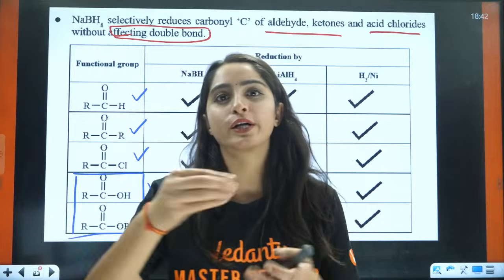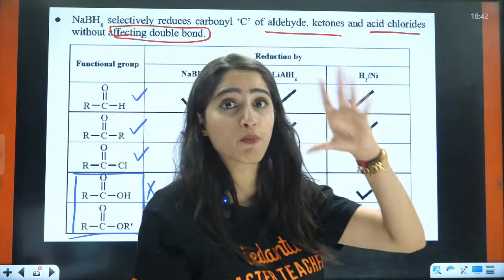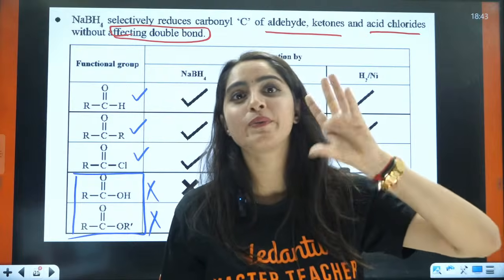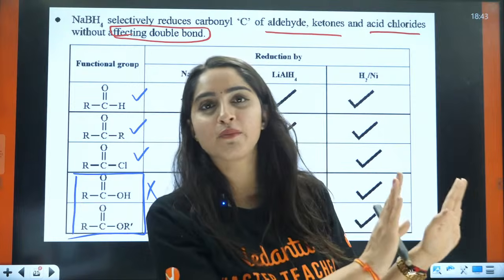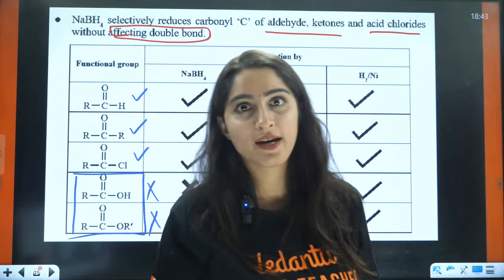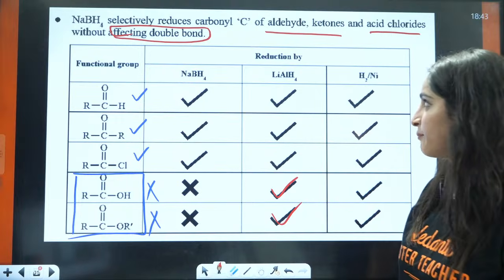CHO, I will reduce. Ketone, I will reduce. Everything, whatever comes to me, even double bond, single bond, triple bond, benzene ring. I will not be like, okay, let them stay as it is. No, right? I am not sympathetic. I am not empathetic toward them, right?